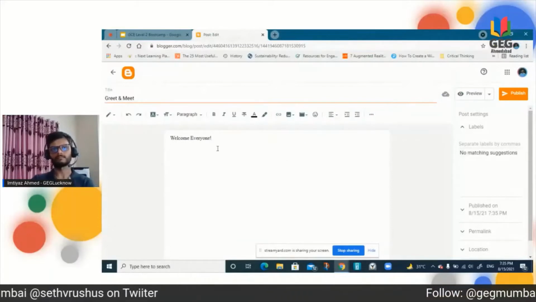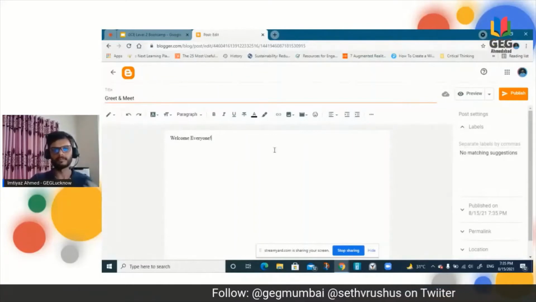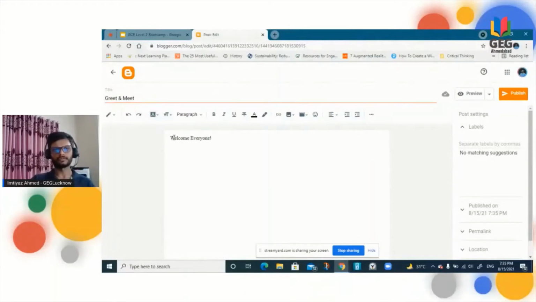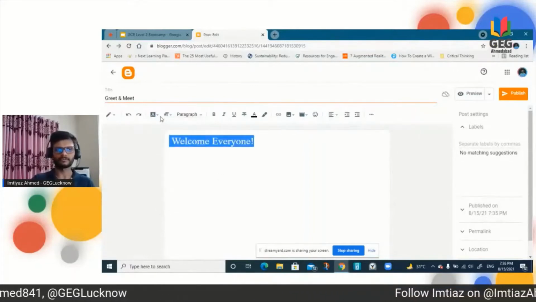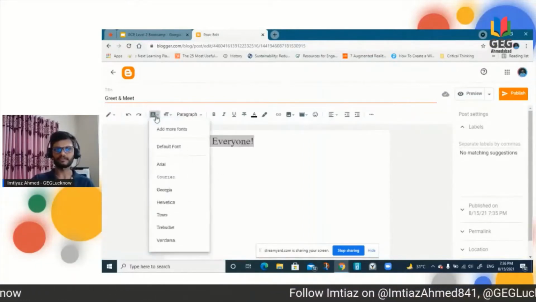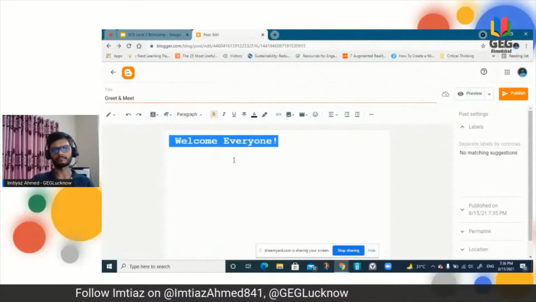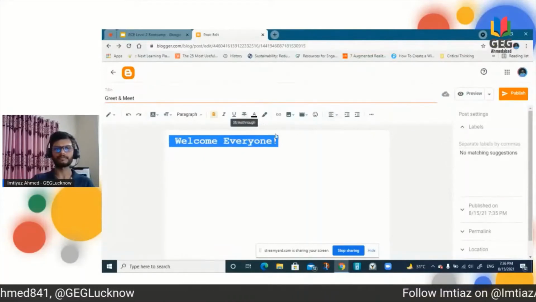Now what you can do? All the features which we get in Docs or maybe in other platforms are there. Suppose you want to increase the size, you can just choose any one of them. It is already fixed. Suppose I want the largest or medium or whatever you want, and then you can even change the font type and everything. All kinds of fonts are there. Then you want to make it bold with Control B or whatever, paragraph, and other features. So many things are there.